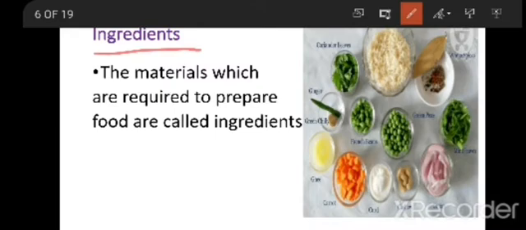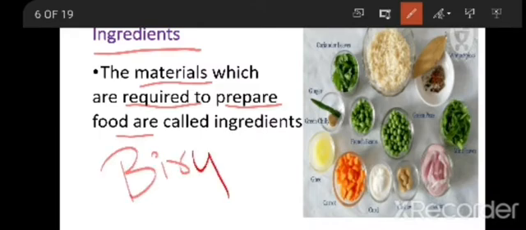Ingredients are nothing but the materials which are required to prepare food. The materials which are required to prepare food are called ingredients. Suppose you think, for example, I want to make biryani. Biryani is favorite food for all of us. So I want to make biryani. So this is our food.